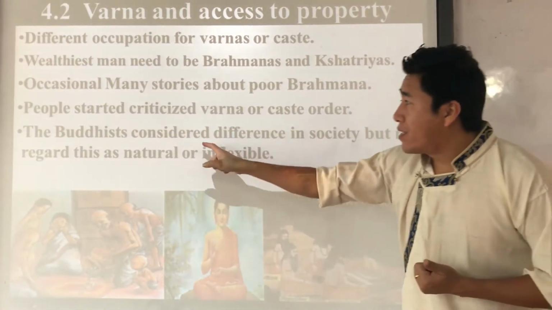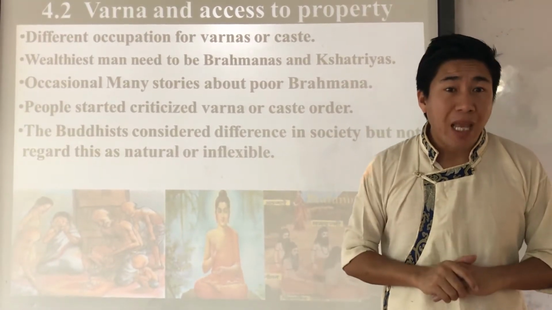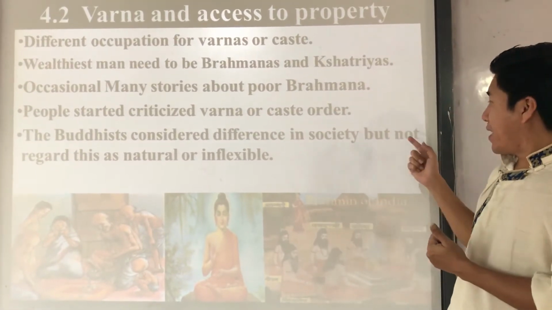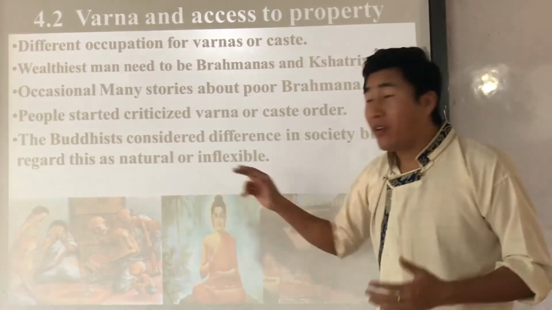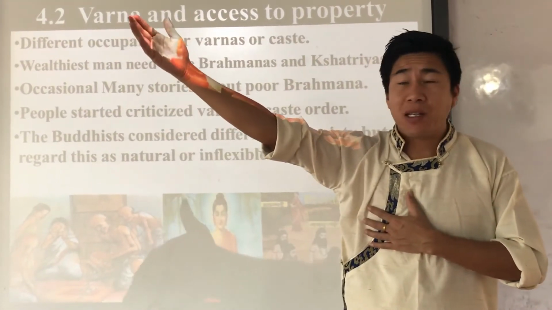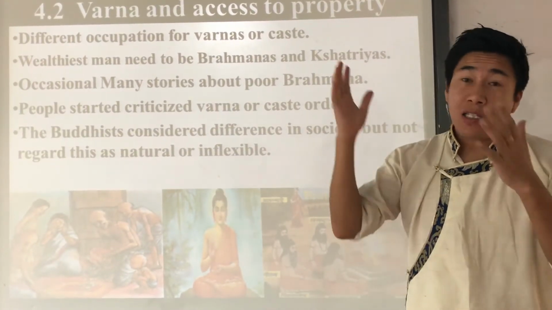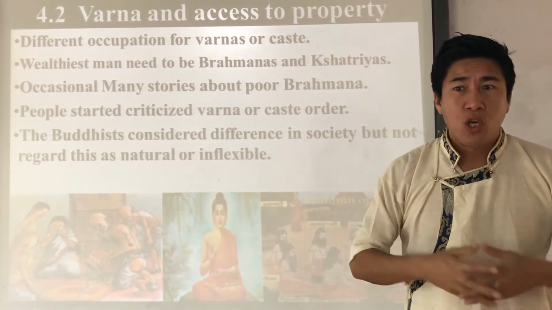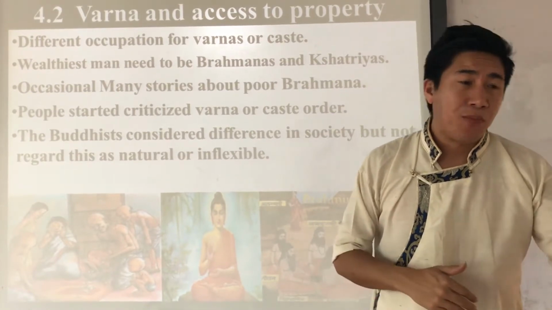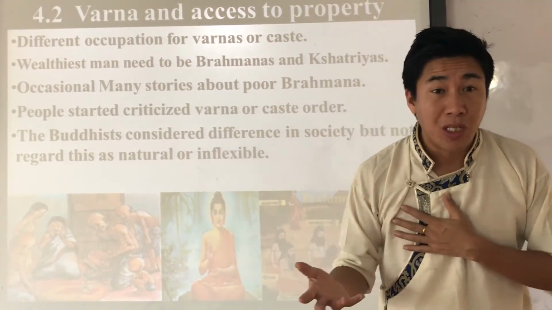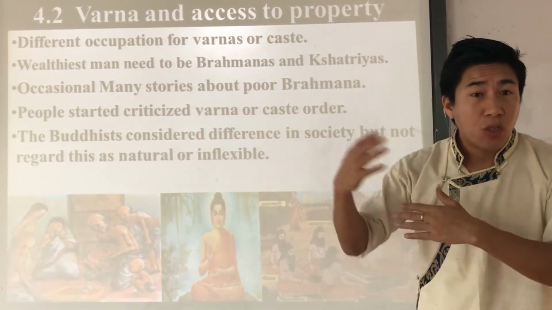See, the Buddha recognized difference in a society. Yes, of course, there's a difference in society. Everybody is not going to be the same. But he did not consider that kind of structure as natural or inflexible, according to the Brahmanical social view. What did they say? Everything is fixed. It is God's creation, God made things like that, so you have no right to change your caste. If you're born a Shudra, you're going to die a Shudra. But here, Buddha says it is not fixed. It can be changed according to the time, right?